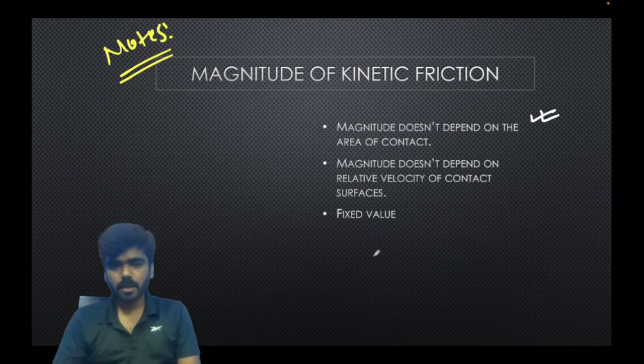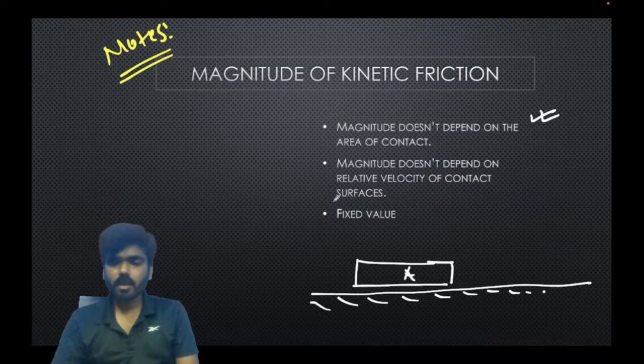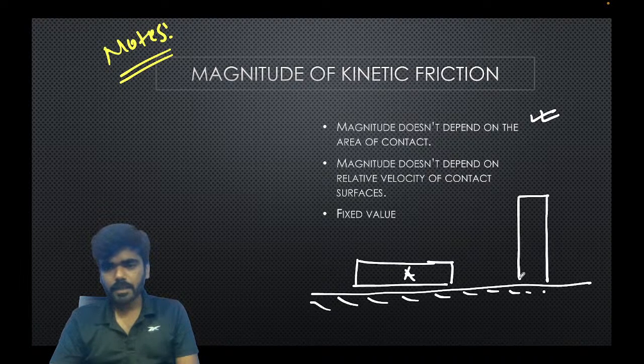Let me give an example. Let us suppose this is a block A resting on the ground. Now let us suppose the same block, let me stand it.